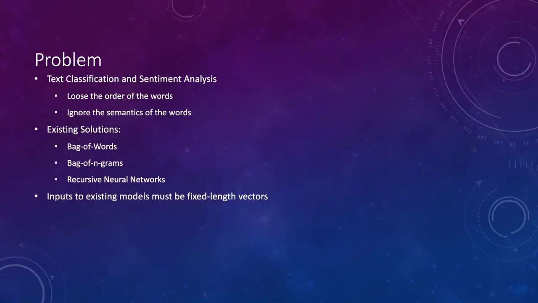The problem this paper is attempting to solve is both text classification and sentiment analysis. Existing methods will often lose the order of words, which, as we know from speaking, is very important to the meaning or the sentiment of the paragraph. And these methods often ignore the semantics of the words instead of just capturing the frequency. Some existing solutions include bag of words, bag of n-grams, and recursive neural networks. Another issue is that inputs to these existing models require a fixed length vector, preventing us from inputting a variable length paragraph.